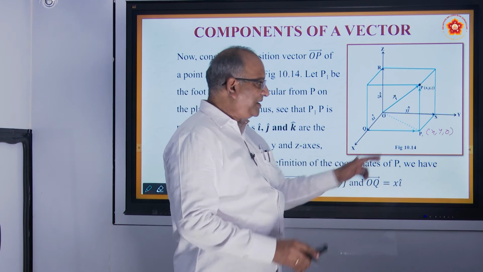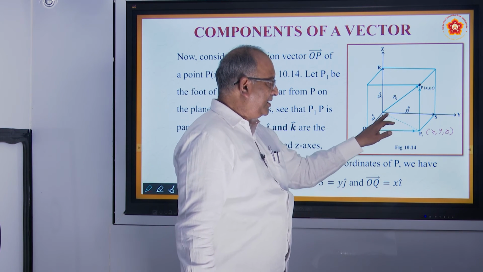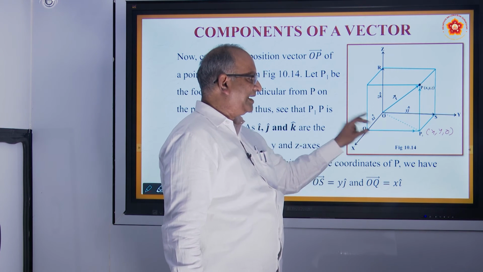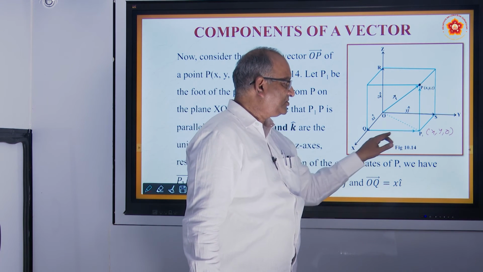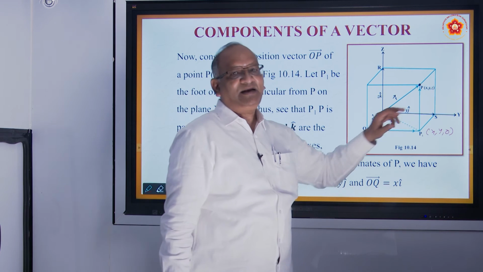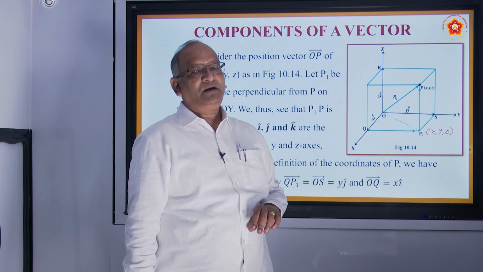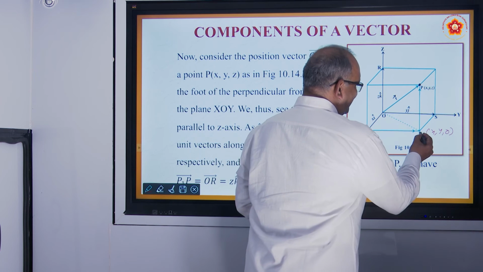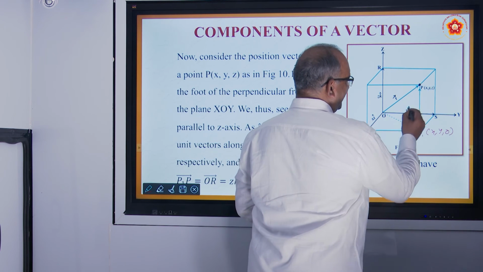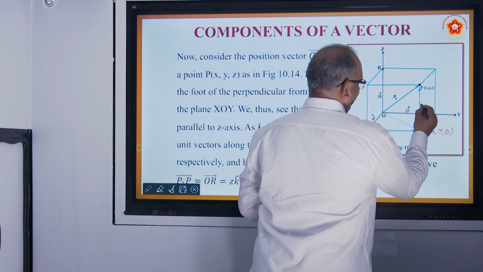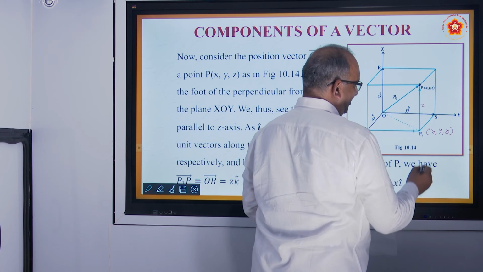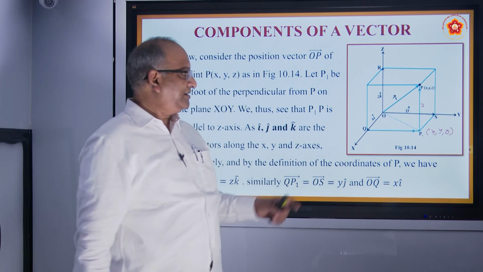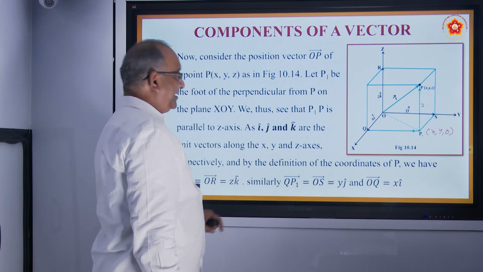And how do you reach P1? It is OQ plus QP1. OQ is how much? Xi. QP1 is how much? Yj. Coordinates are x, y, 0. Okay. And then how much is this distance P1 to P? It is Z. So the coordinates are going to be x, y, z, and the vector OP can be written like this.